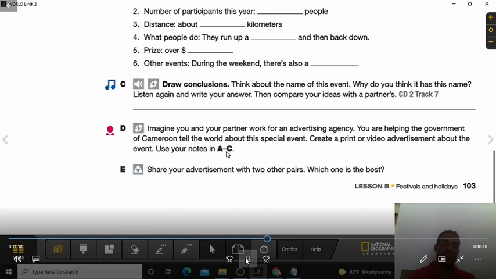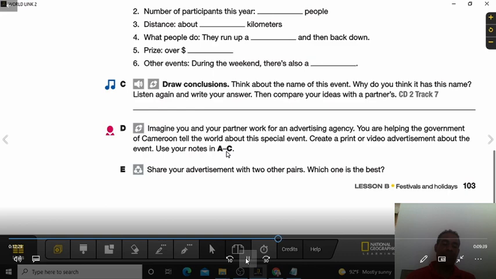All right, on the next section, we have the reading section. In the reading section, what I'm going to do is read all the instructions first. Remember, if you have your book, you can complete it as you need it. A, it says here, make predictions and draw conclusions. Read the title and look at the photo. What do you think happens at this festival? You can tell a partner, or you can even tell everybody.